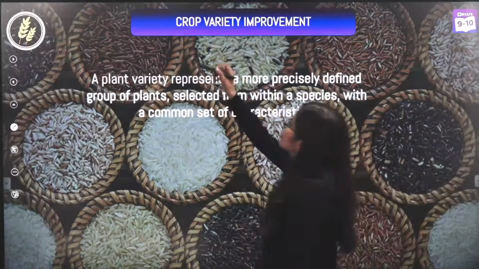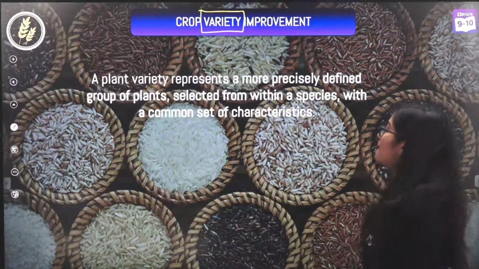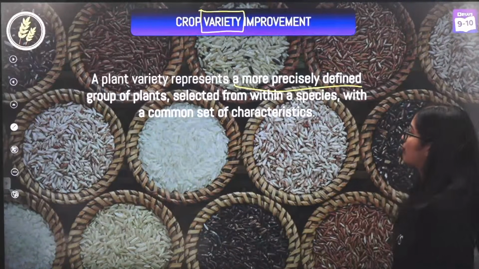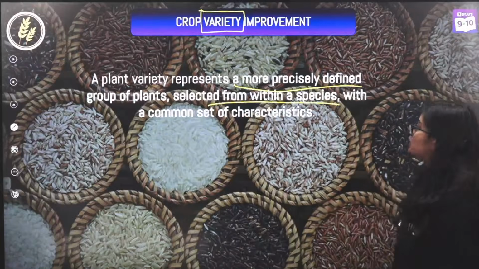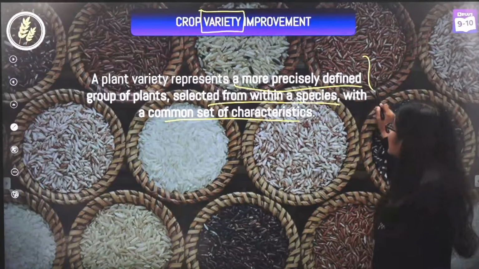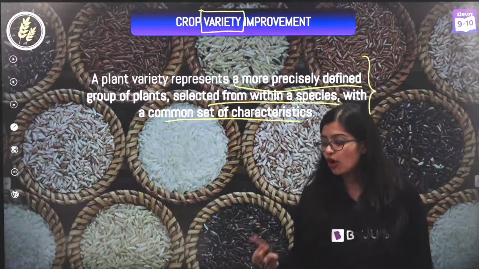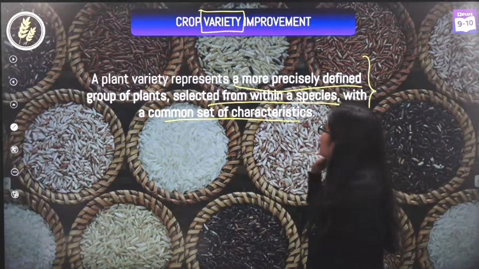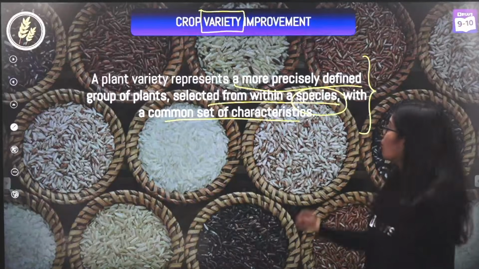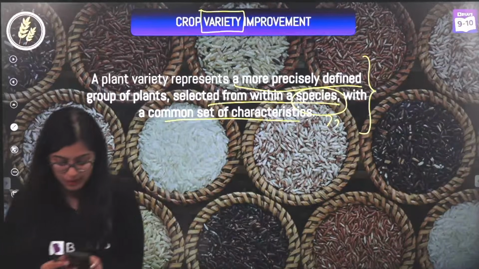Now, the first thing that you need to understand here is what is variety, right? So a plant variety represents a more precisely defined group of plants selected within a species with a common set of characteristics. Okay, you can take a screenshot of this definition. But before I go ahead, I want all of you to tell me in the chat, how many of you understand what this word species means? What do we mean by the term species?